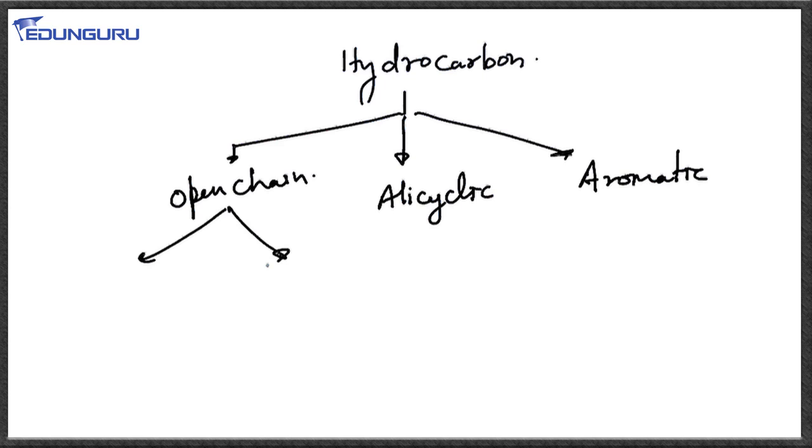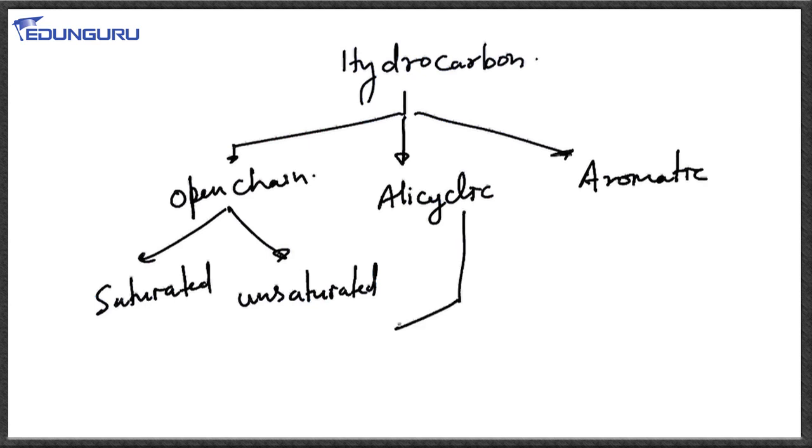Open chain hydrocarbons are further of two types. They can be saturated and unsaturated, and in a similar way alicyclic hydrocarbon can also be of two types. They can also be saturated, unsaturated, and aromatic hydrocarbon we know very well.